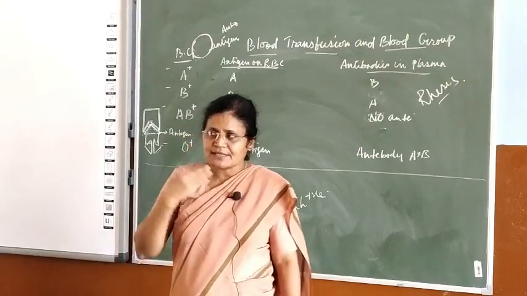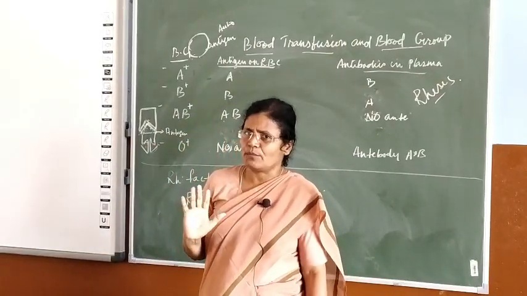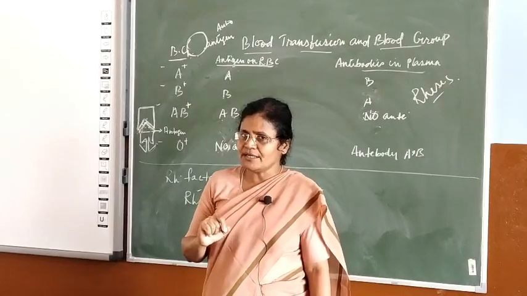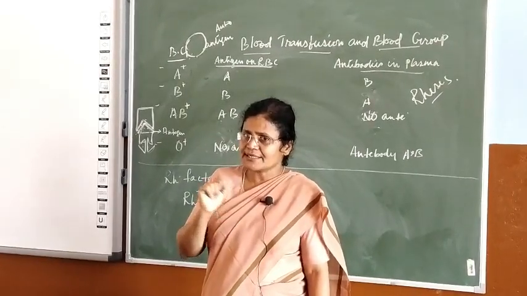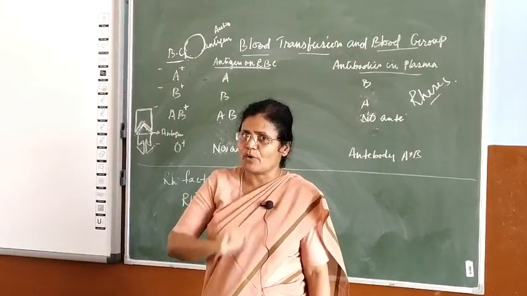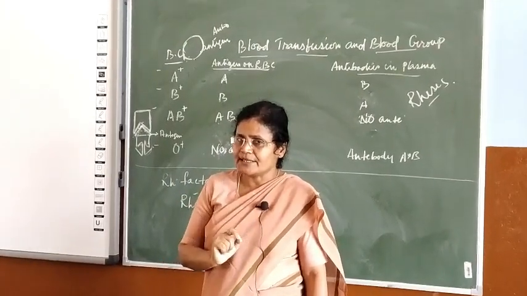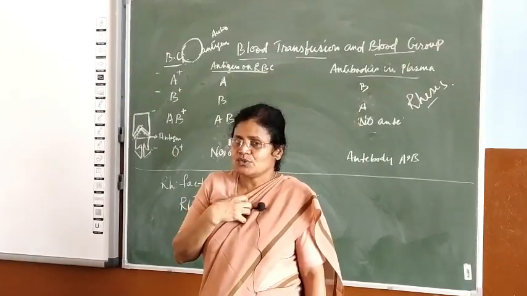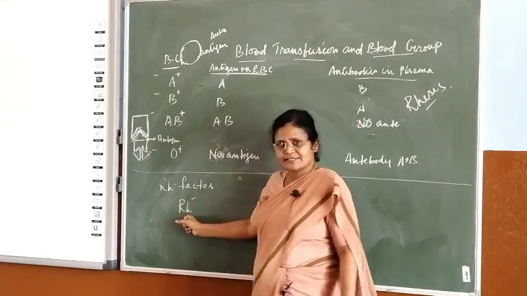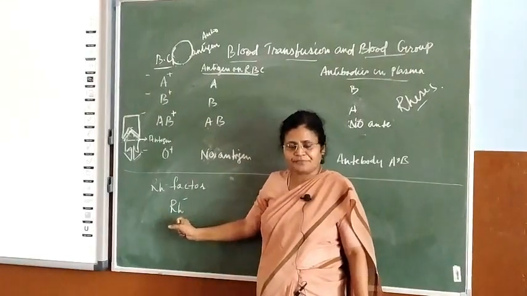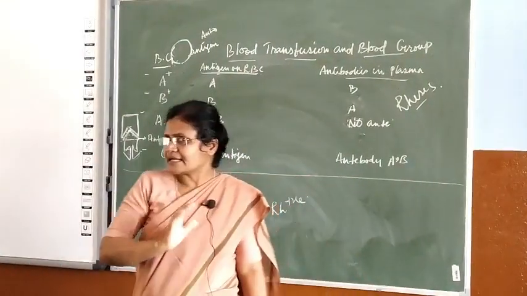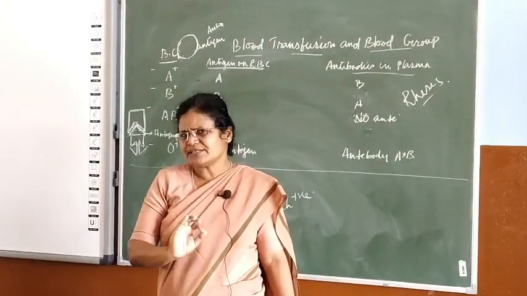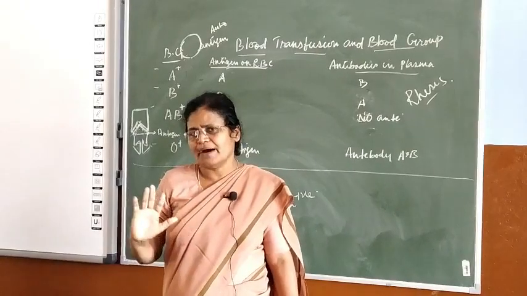Now what happens is, the first transfusion, nothing will happen, no problem, but my body's WBC recognizes that Rh factor as a foreign body, because that thing was not inside me, it came from outside. This Rhesus factor is a kind of antigen. So my body has already recognized it, and antibody is produced against it. At the first transfusion it will be mild.